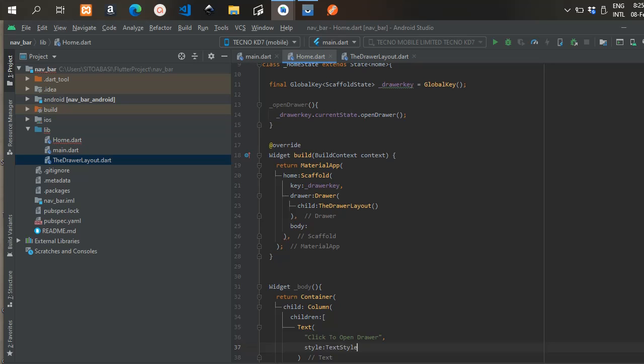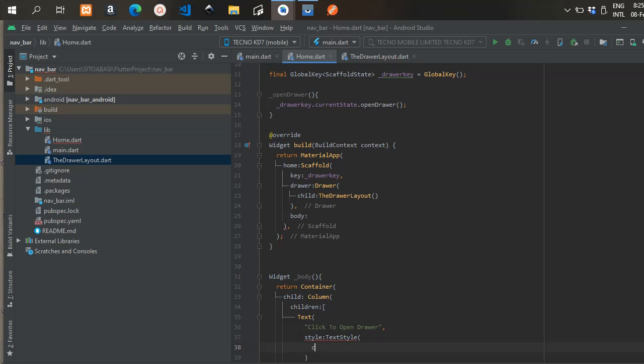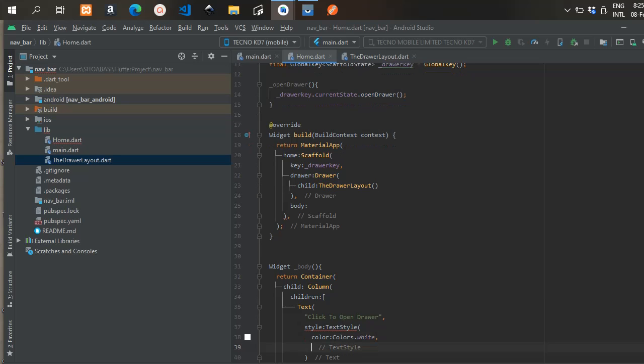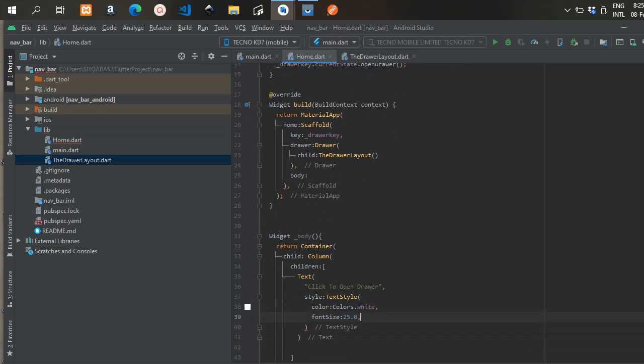This container will have a child, and the child will be a column with children. The first child is going to be a text, and in this text we're going to write click to open the drawer.